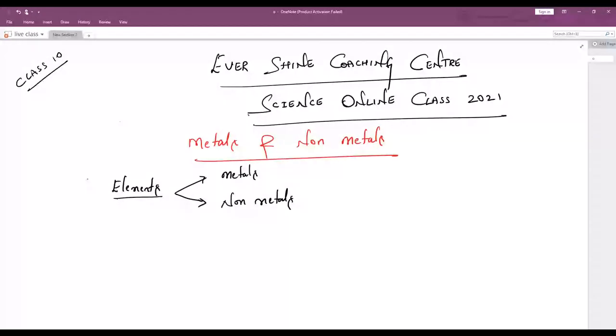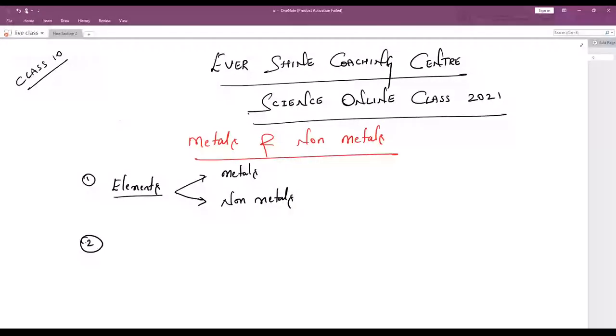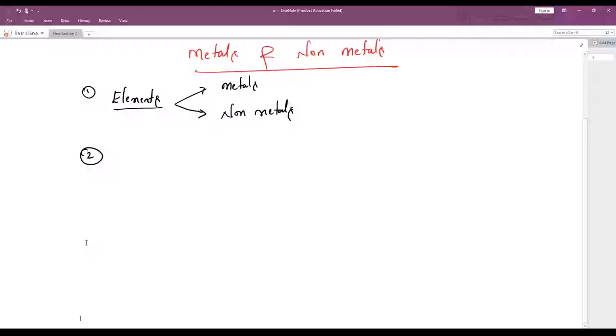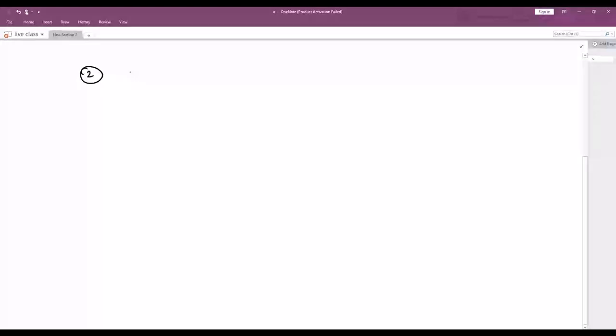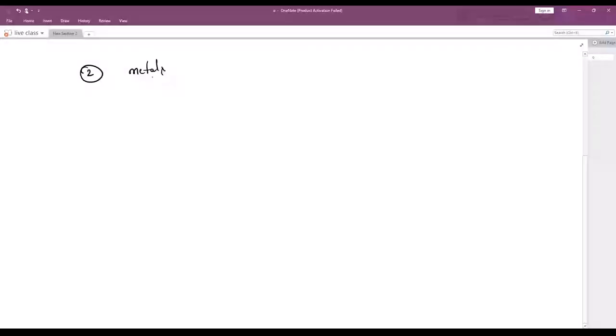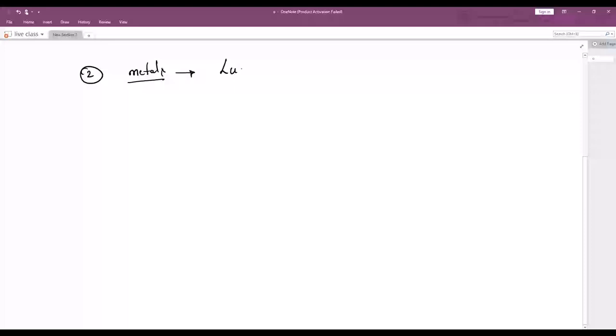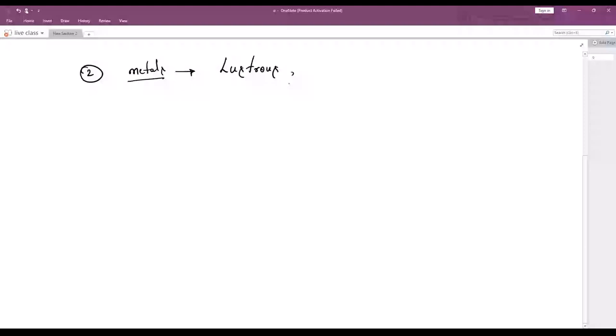Now let me come to point number two. Let me discuss what are metals, what you mean by a metal. See children, metals are nothing but substances which are lustrous. Please make a note of these key points. Lustrous means shining. You cannot write shining in the exam. You have to use the same technical words as what I'm giving here. Be careful with this point.